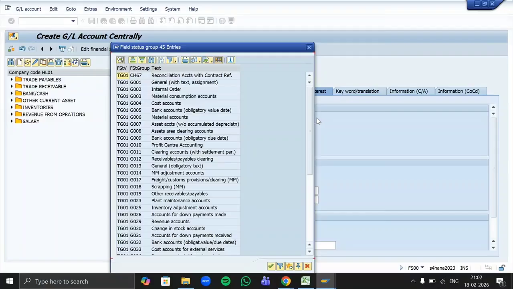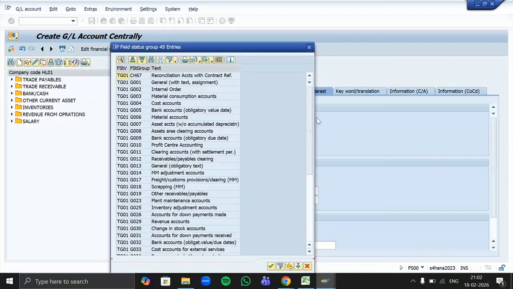Yes, now can you relate it? Is the control field appears during the posting in the accounting documents? It controls which fields appear during the posting in accounting document and their behavior. Exactly.